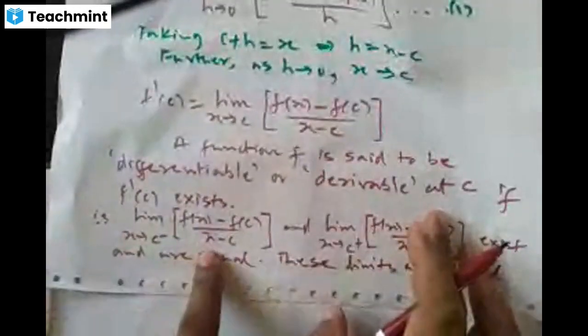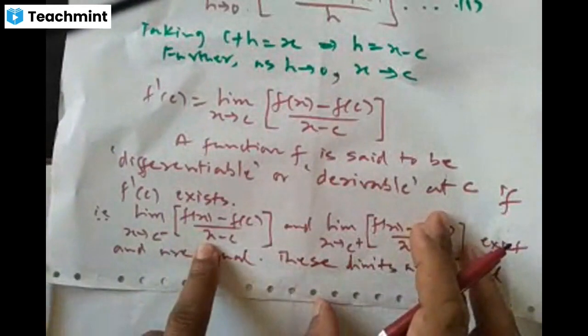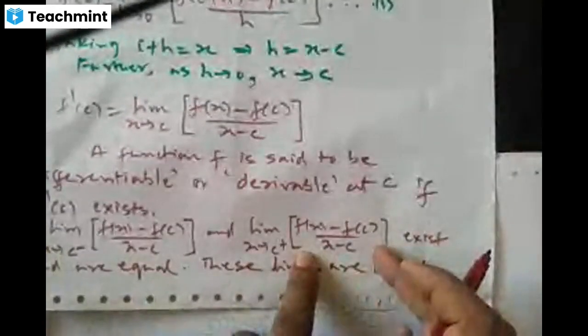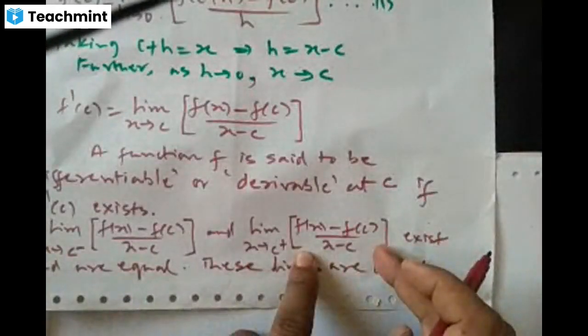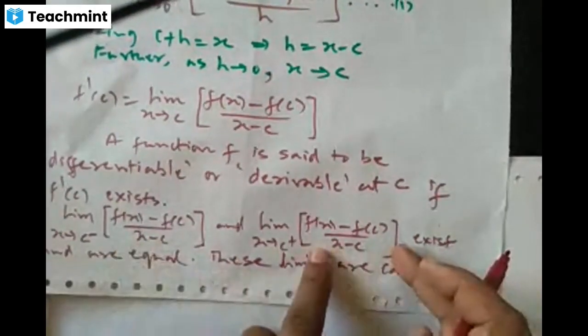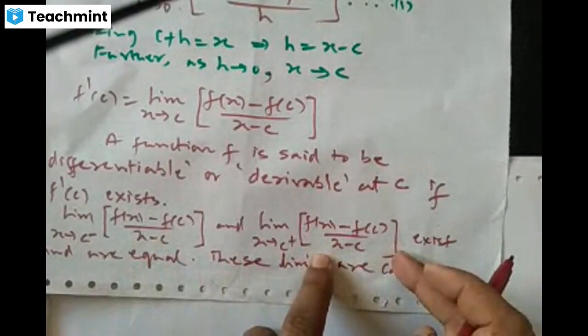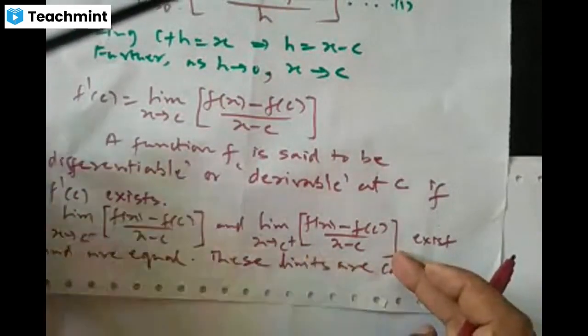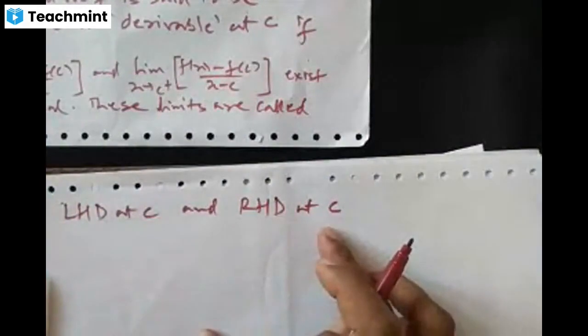See, this limit is called the right hand derivative of the function at the point C, and this limit is called the left hand derivative of the function at C. So left hand derivative at C and right hand derivative at C respectively